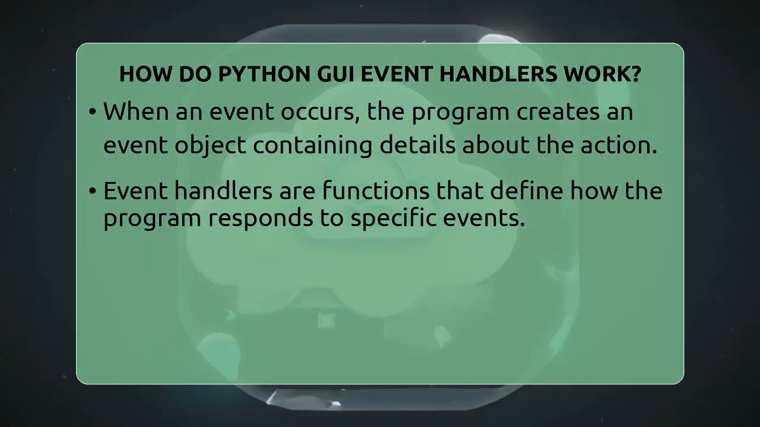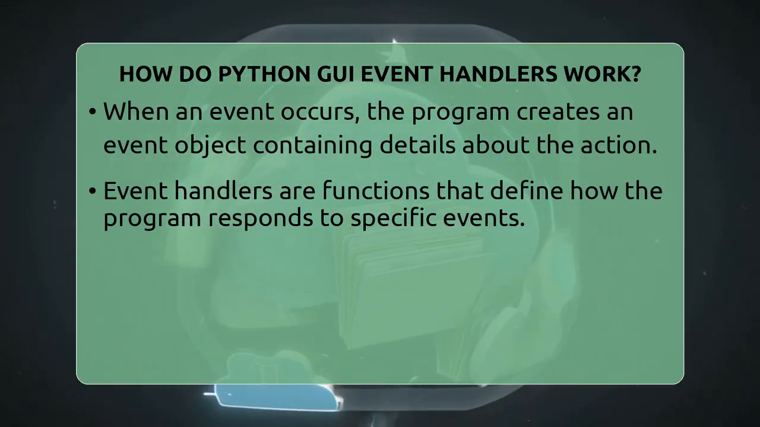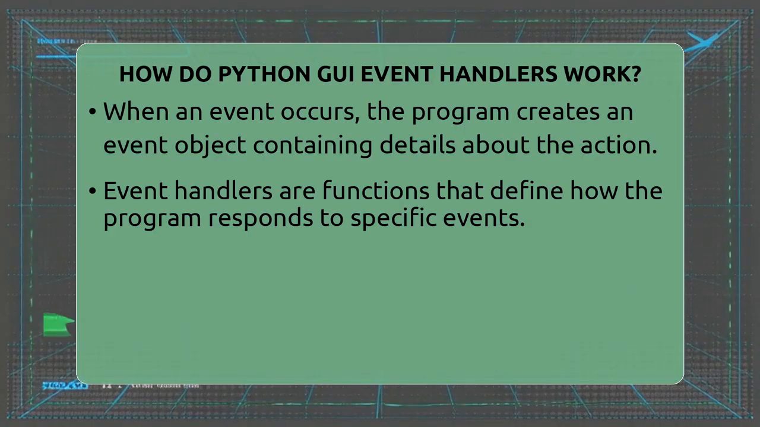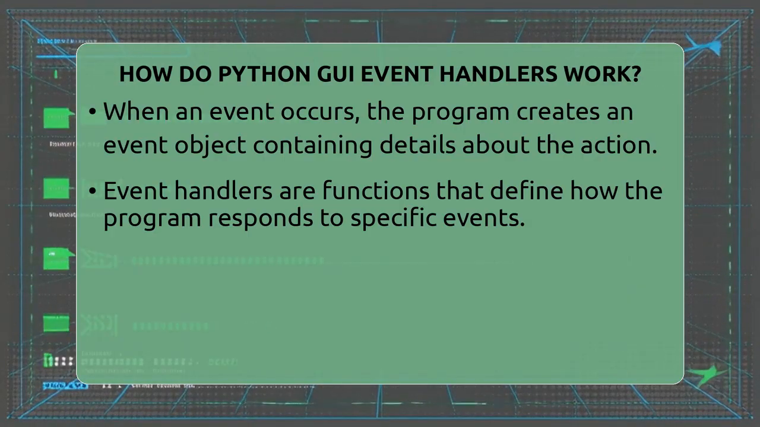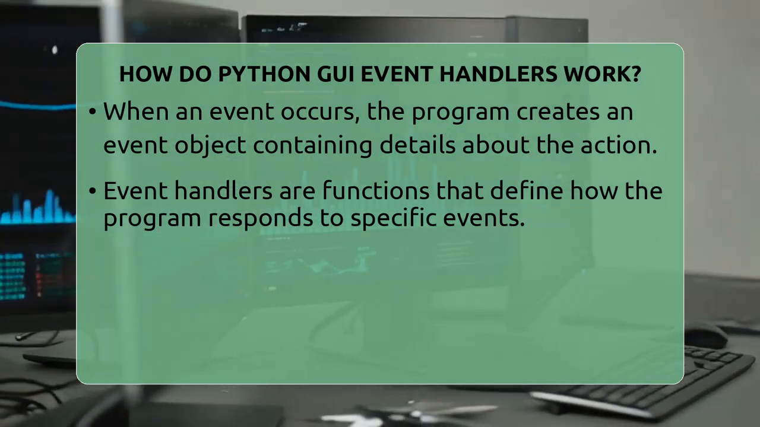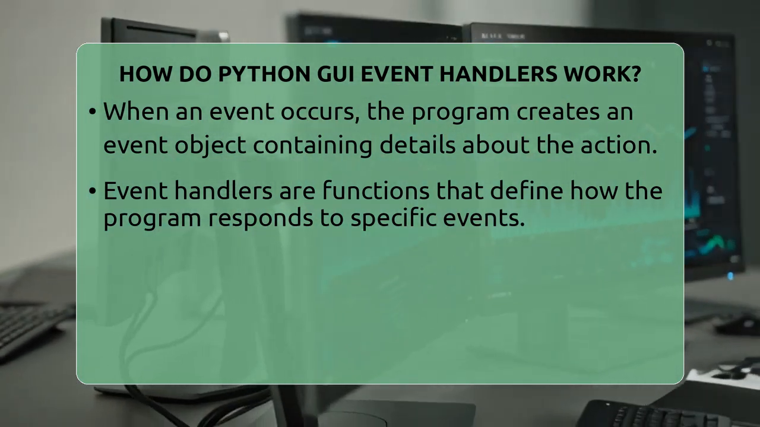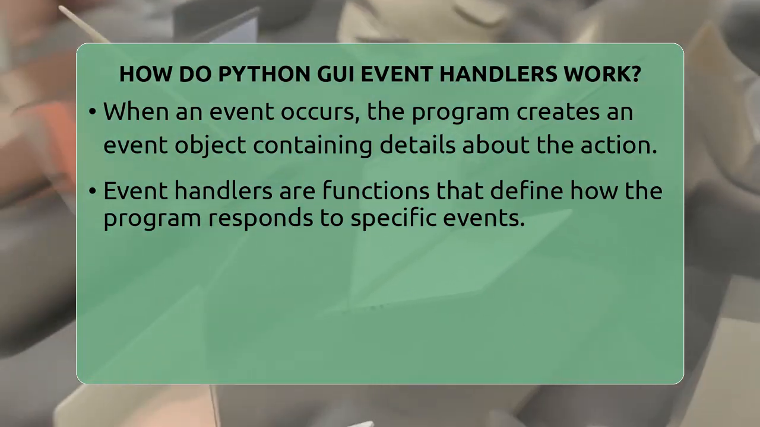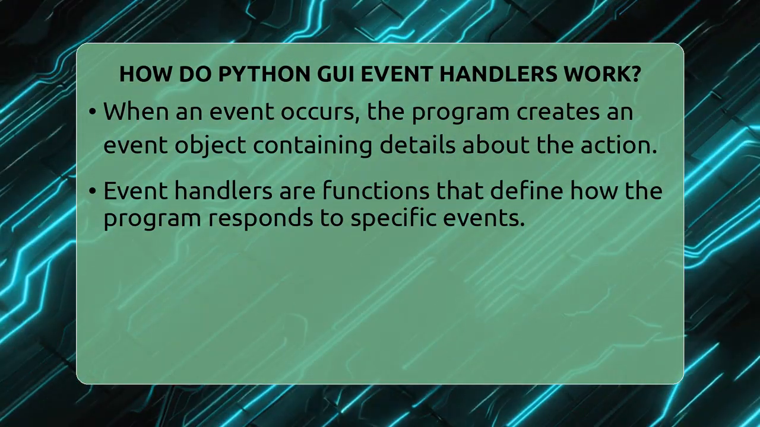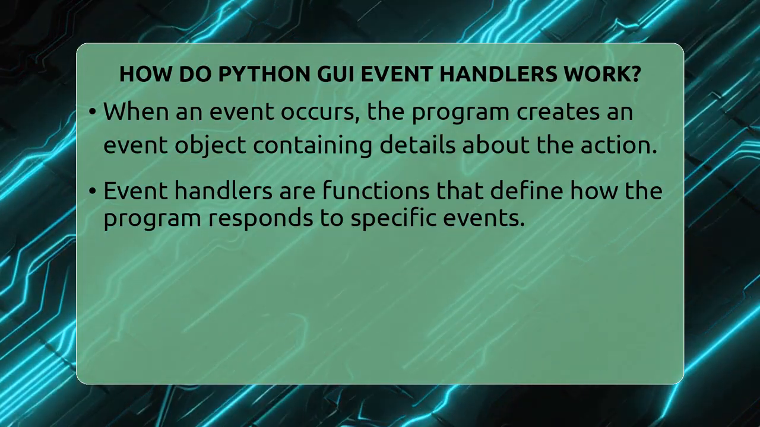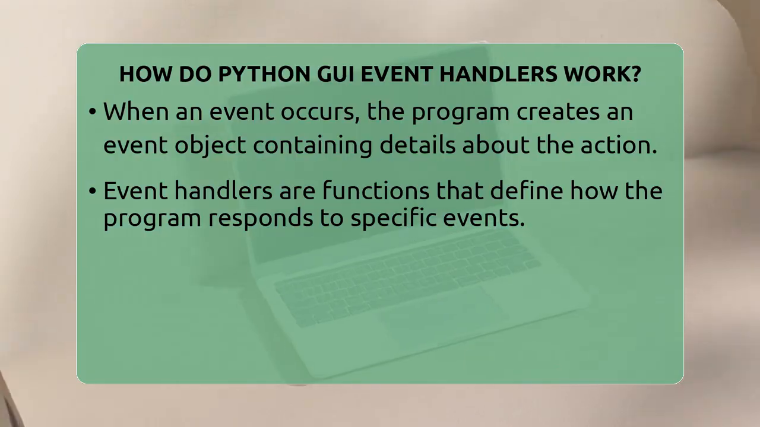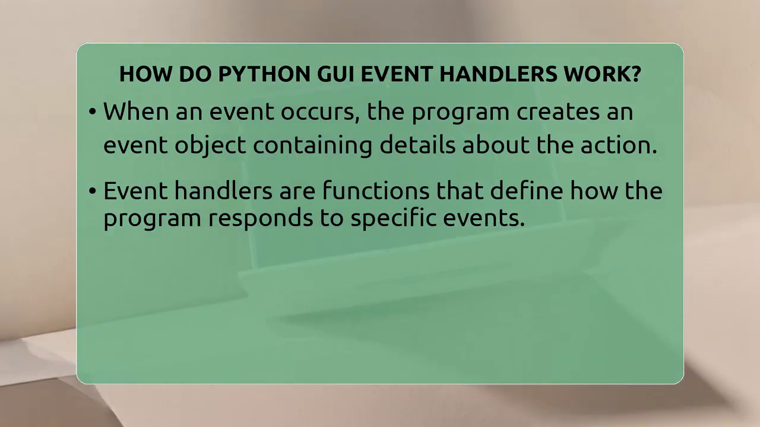When an event occurs, the program creates an event object. This object contains details about what happened, like which key was pressed or where the mouse was. You then connect these events to functions called event handlers. These handlers are just functions you write that tell the program how to respond. For example, if a user clicks a button, you can have an event handler that shows a message or opens a new window.